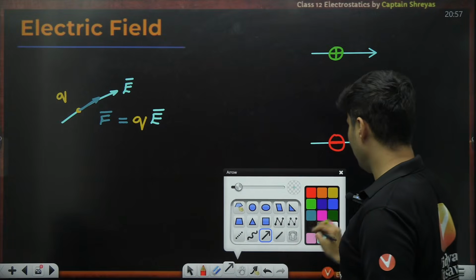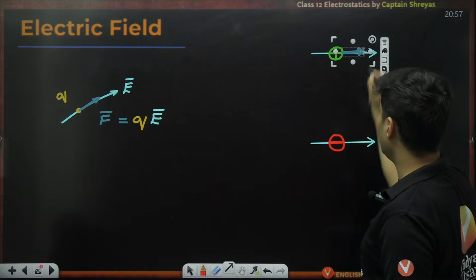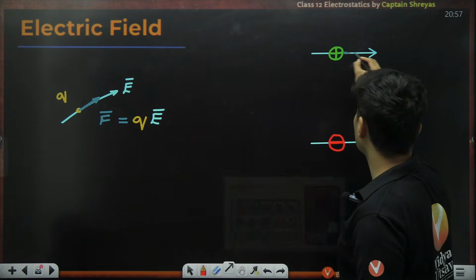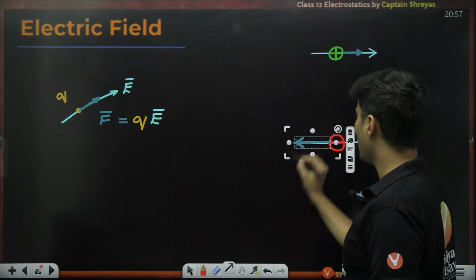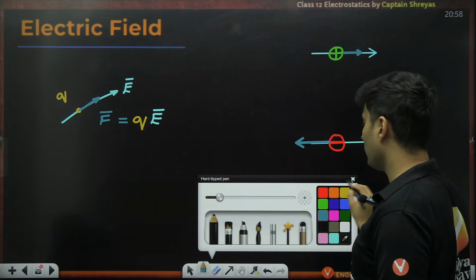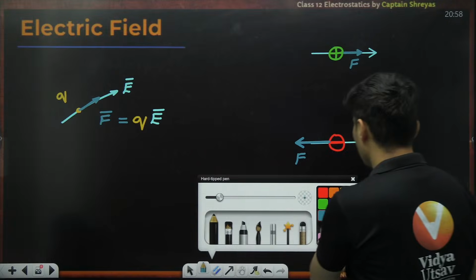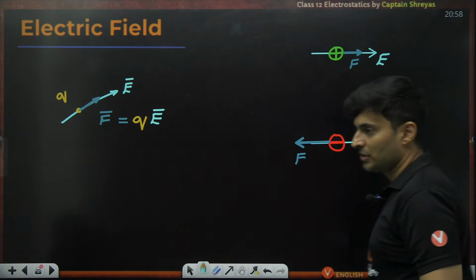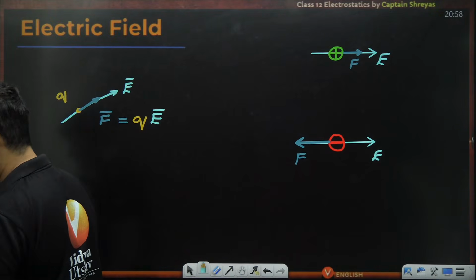If I put a positive charge, then the electric force is in the direction of the field. If I put a negative charge, the force is opposite to the direction of the field. Very, very important, guys, how the force behaves versus the field for a positive and a negative charge.